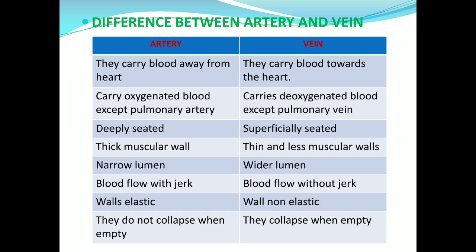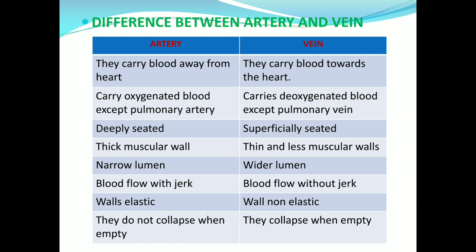The first difference is that artery carries blood away from the heart, whereas vein carries blood towards the heart. Meaning thereby that artery carries blood from the heart to different parts of the body, whereas vein carries blood from different parts of the body to the heart.